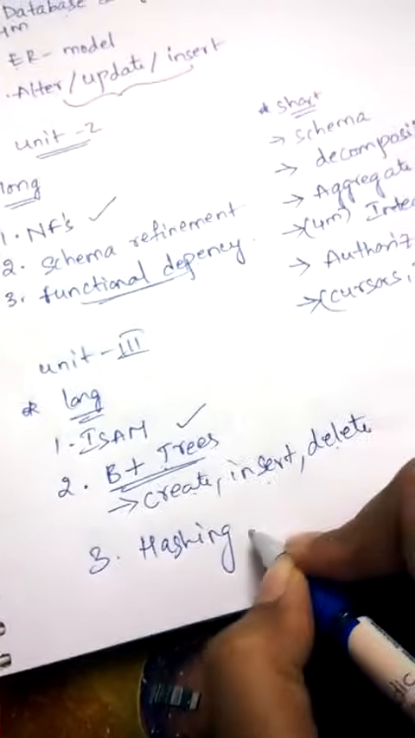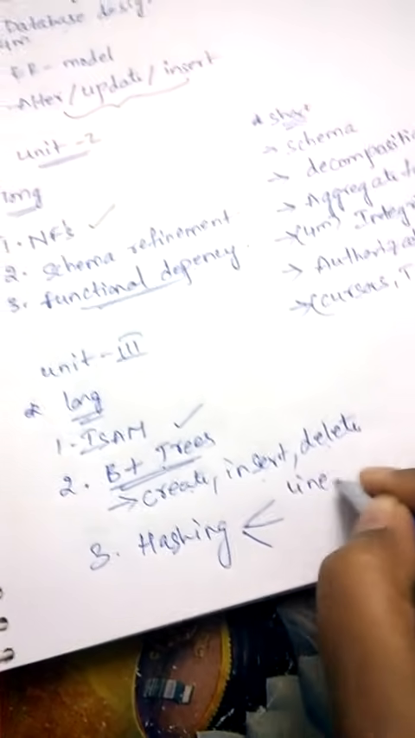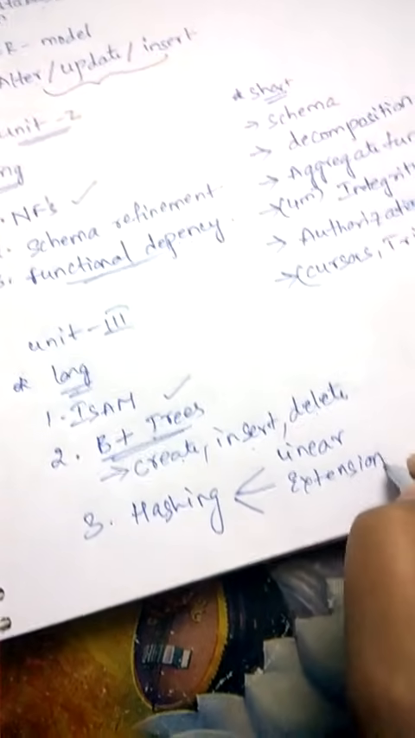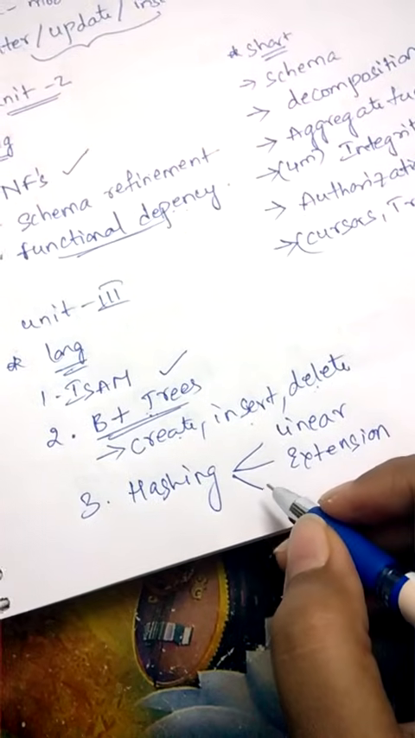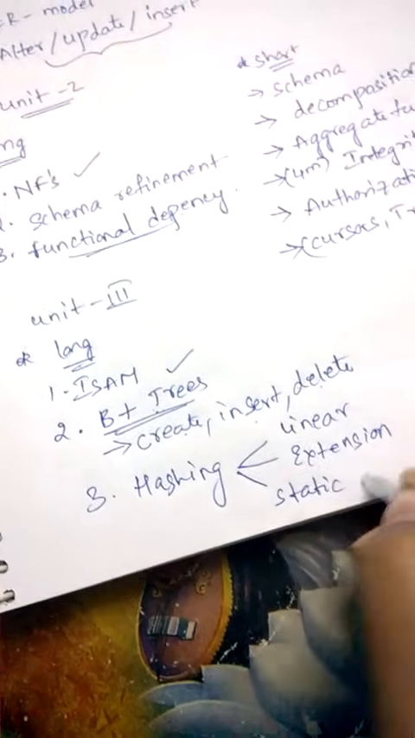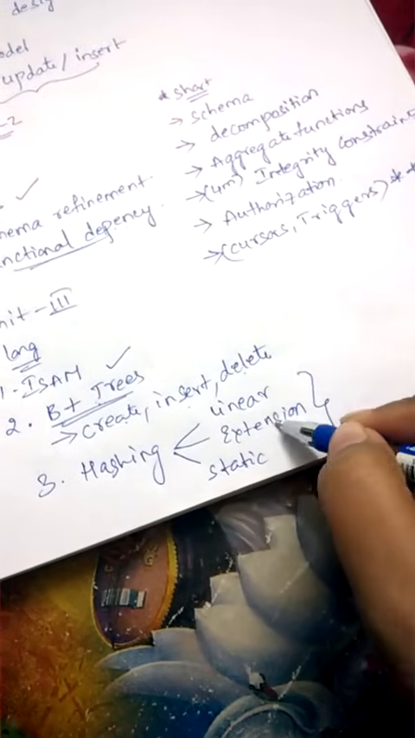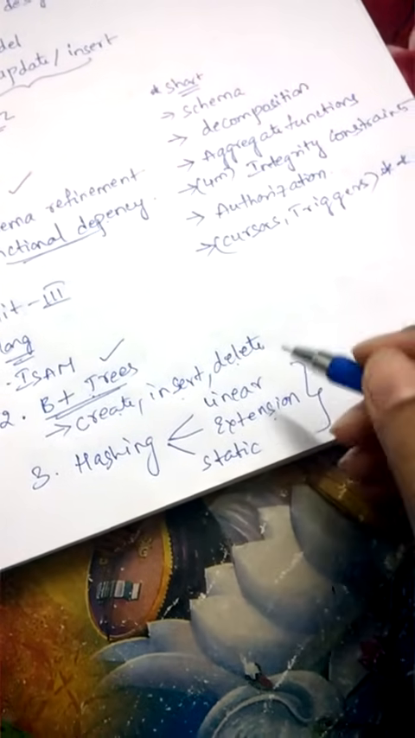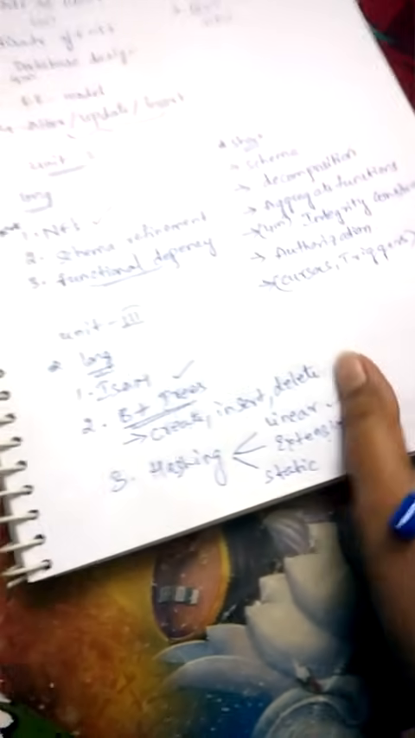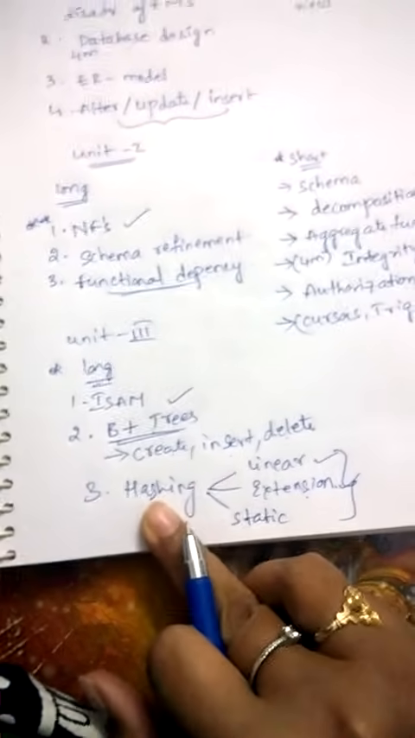Hashing includes many forms. He may ask what is linear hashing, what is extensible hashing, or what is static hashing or dynamic hashing, anything. Or he may also ask what the differences are between linear and extensible hashing, and what the advantages of linear hashing and the advantages and disadvantages of extensible hashing are. Anything he may ask in the exam, so be well prepared in all the concepts of hashing.